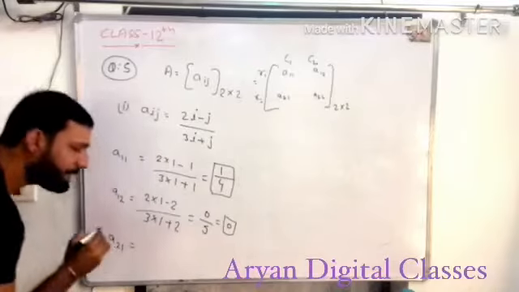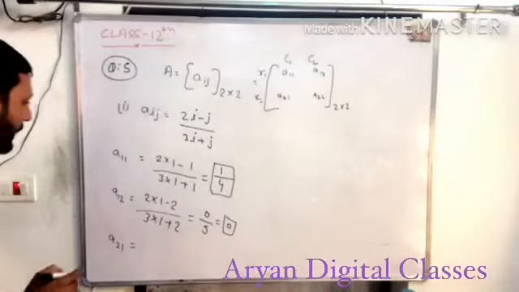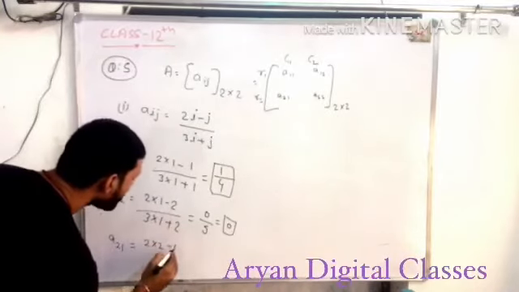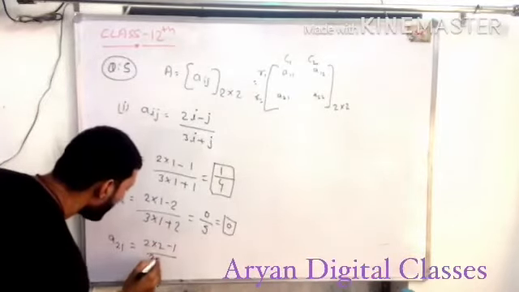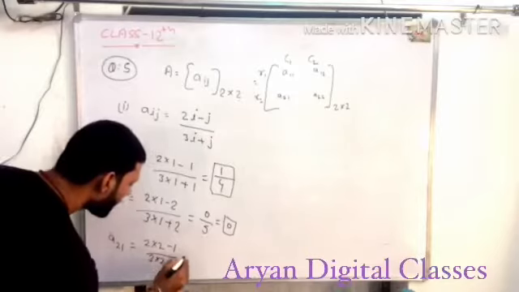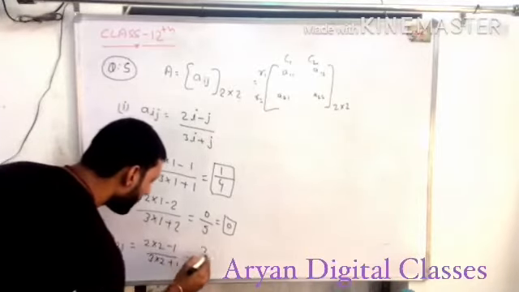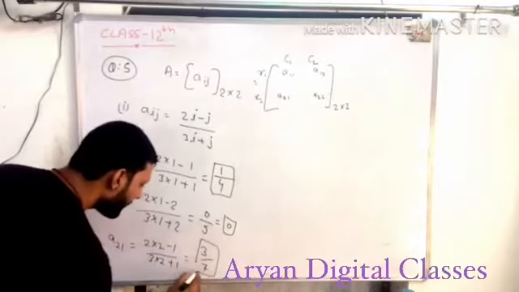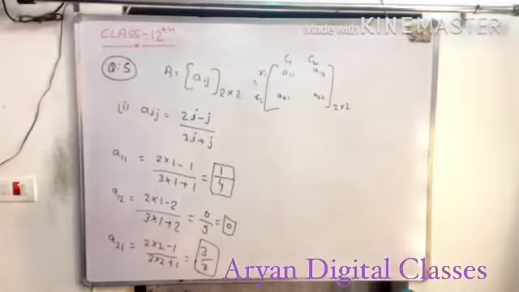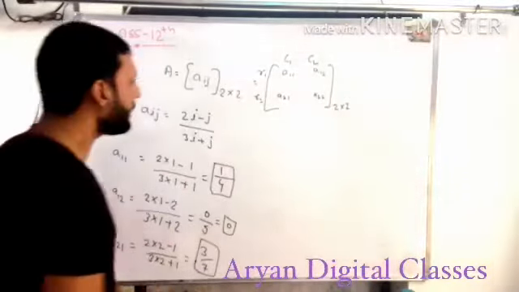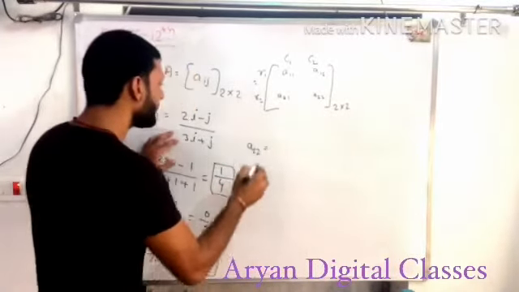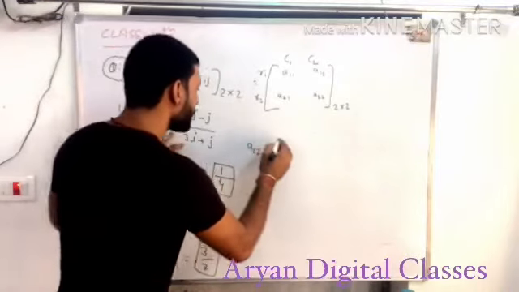Now we will find A21. It means i is equal to 2 and j is equal to 1. So 2 into 2 minus 1, upon 3 into 2 plus 1. It means 3 upon 7. And this is the third element of the matrix. Is it clear? The final element A22: put in i is equal to 2 and j is also equal to 2.